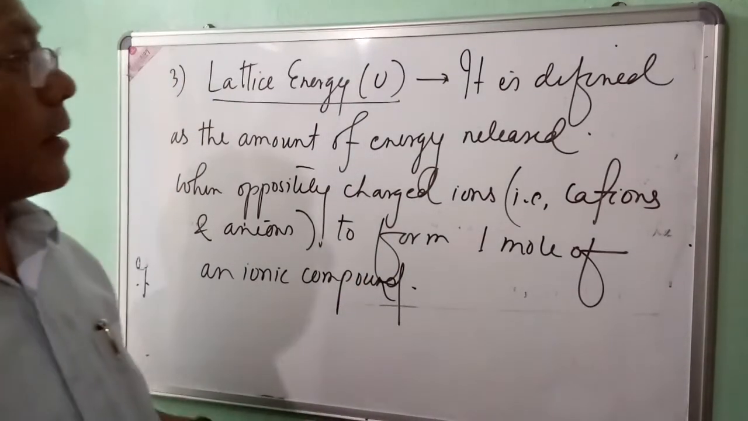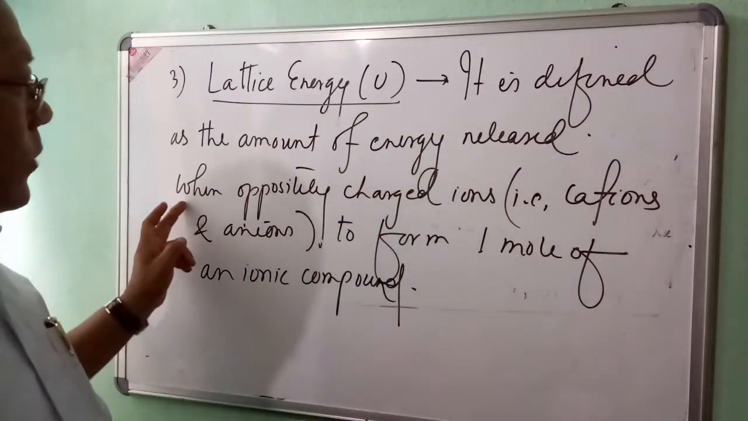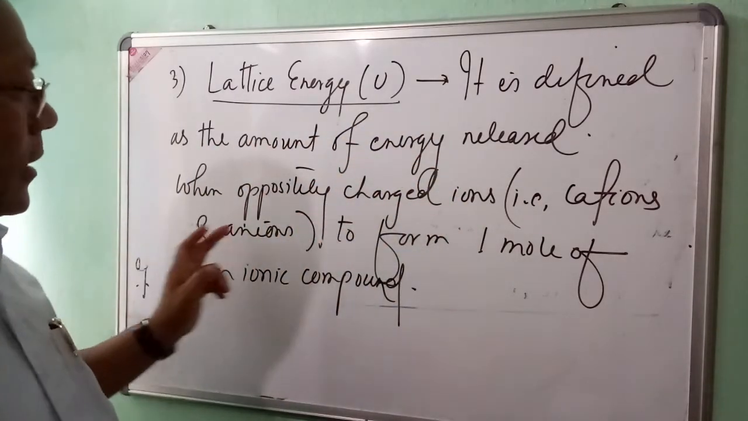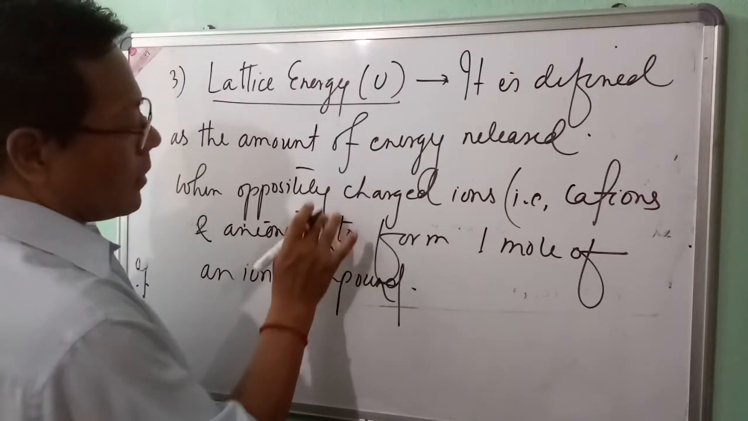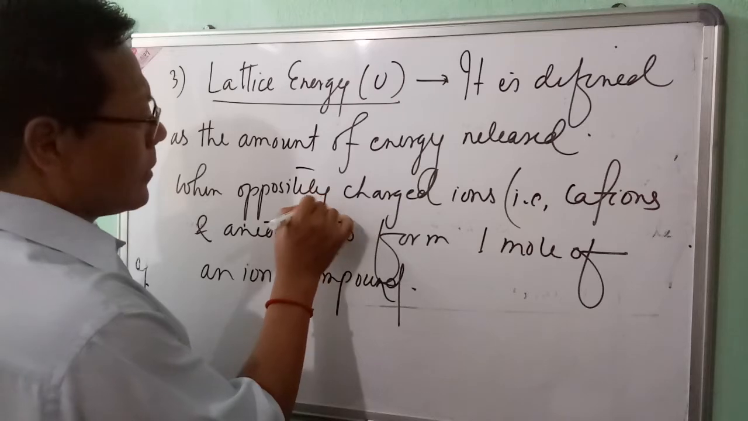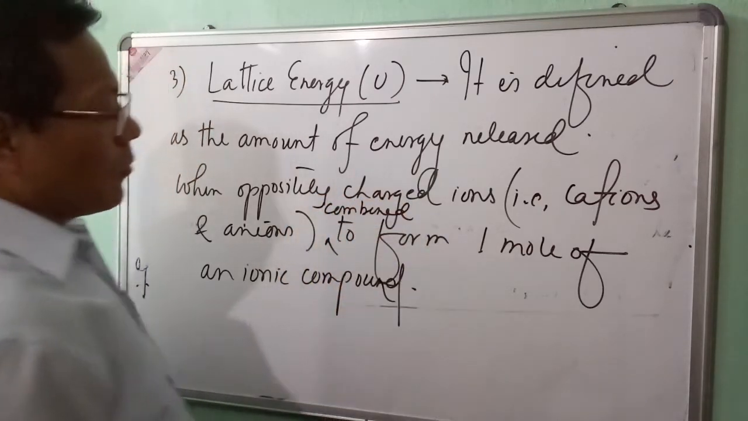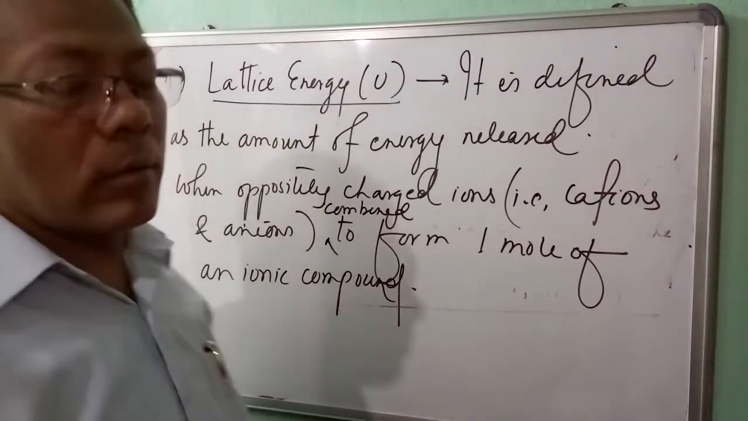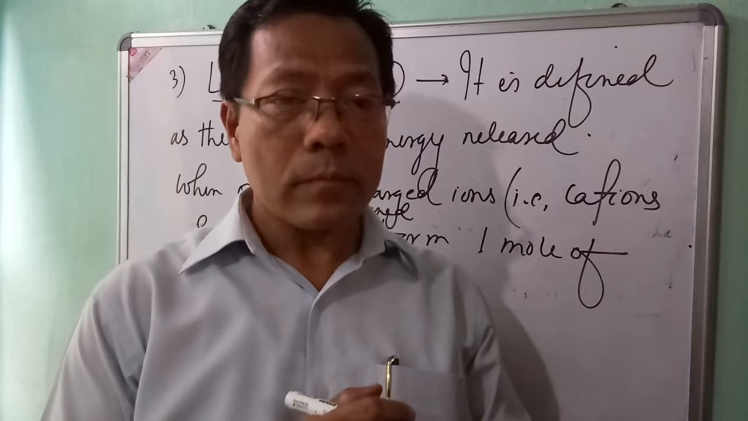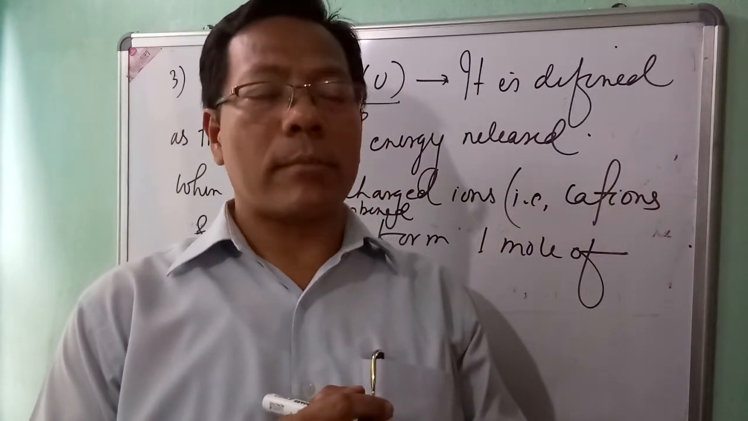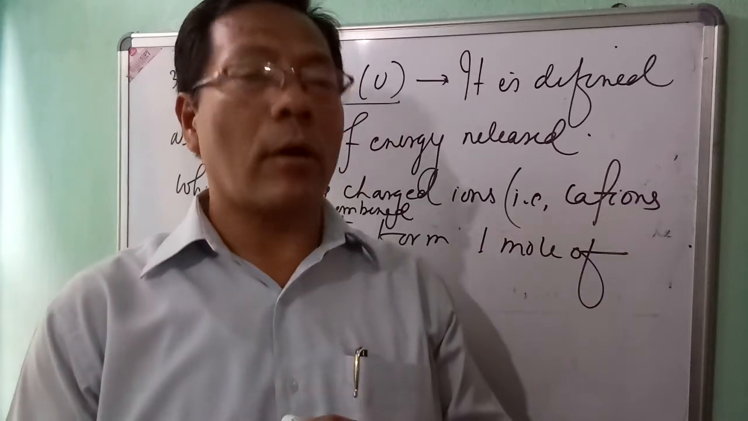So let me put it again. It is defined as the amount of energy released when oppositely charged ions, cations and anions, combine to form 1 mole of ionic compound. This released energy is called lattice energy.